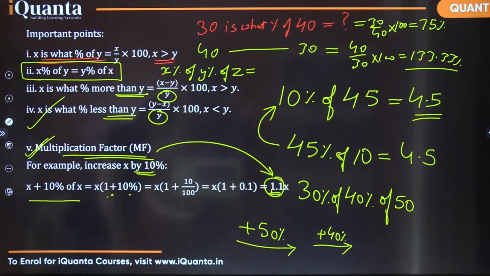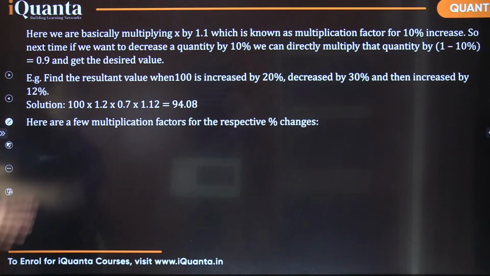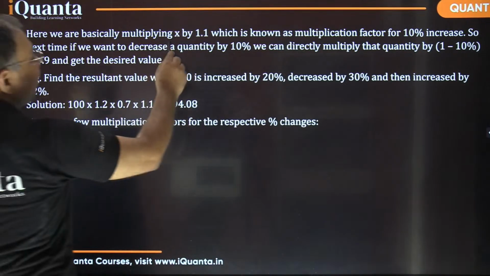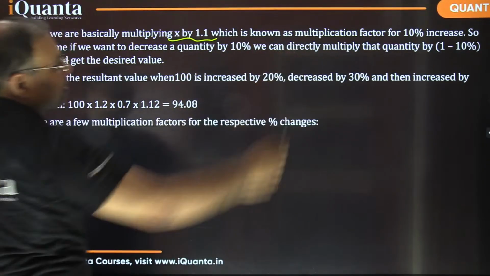Let me give you some more examples. I think on the next slide we have more examples. Yes, see, here we have more examples. We are basically multiplying x by 1.1, right, which is known as the multiplying factor for a 10% increase.